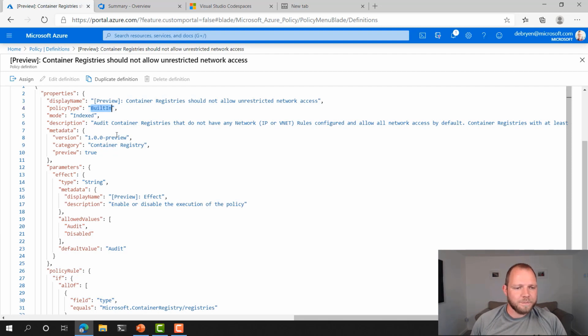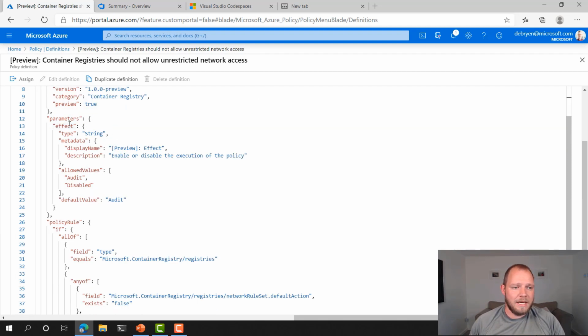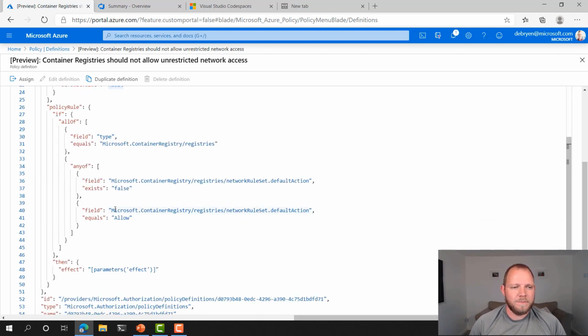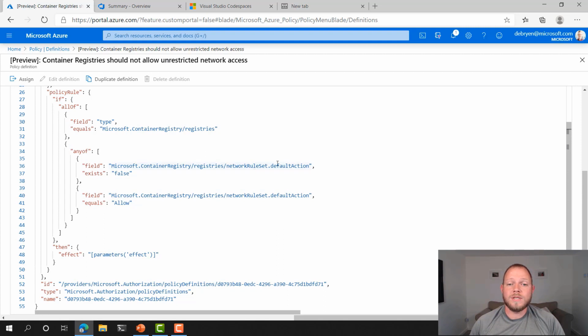There's a brief description here, but ultimately what we really care about is the effect parameters. So you see that we can either have audit or disabled in terms of what we want to do as an effect. So the user can choose what action they want to take based on this rule being triggered. But then within the rule is the really interesting bit. So we're going to say if all of the field Microsoft.ContainerRegistry/registries, if any of the fields called networkRuleSet.defaultAction equals Allow, this means that the network rule set is allowing access from anywhere on the internet. We want to take the effect that we've set, so we might want to audit and set an alert or something like that. That's generally the crux of this policy.